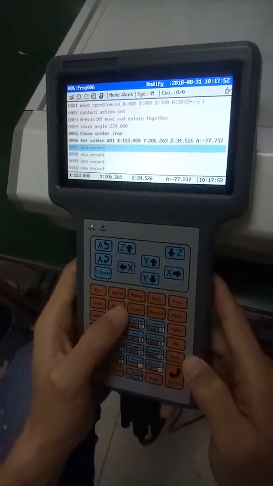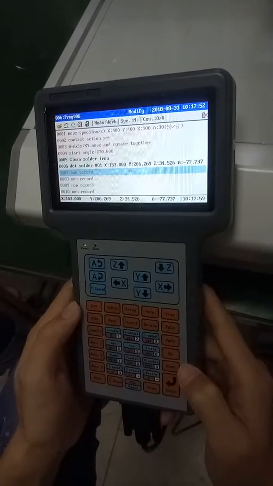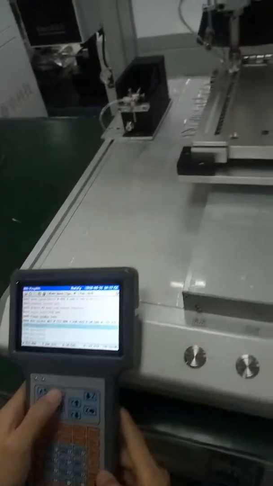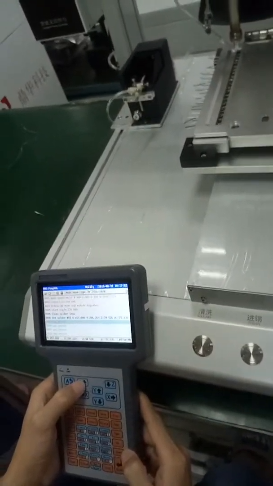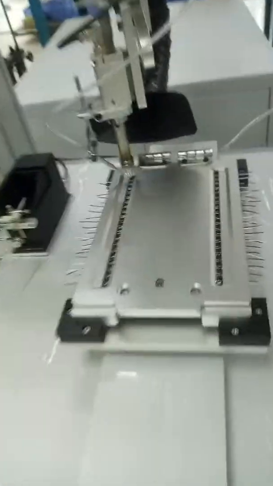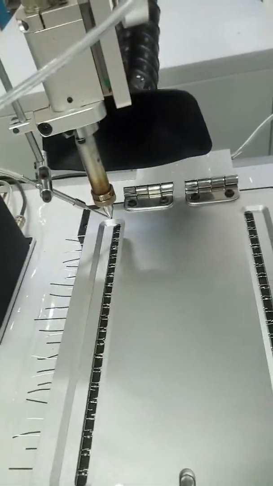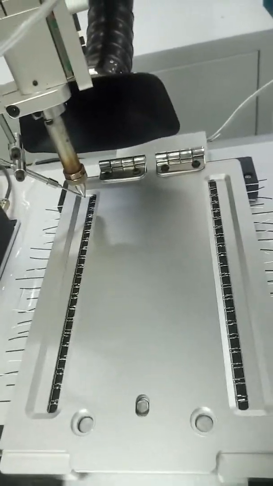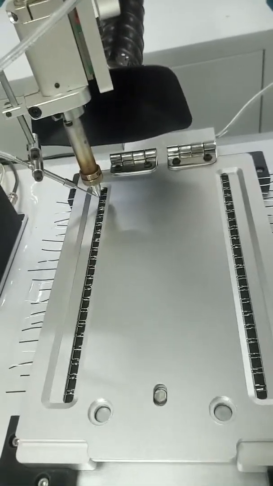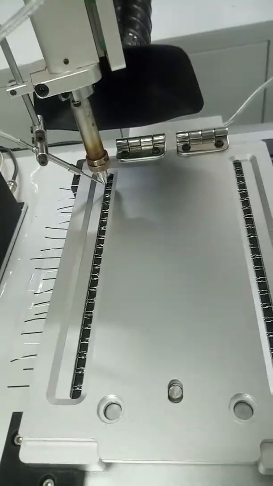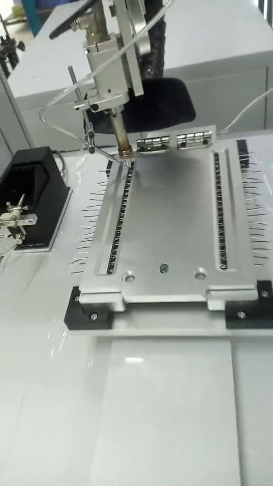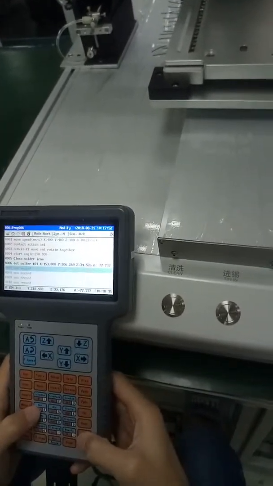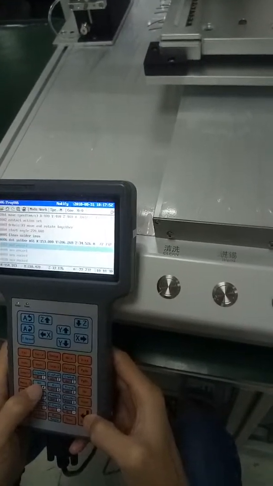The first soldering point is finished. Now let's move the solder iron to the second point. In the same way, we adjust the solder iron to match the point.